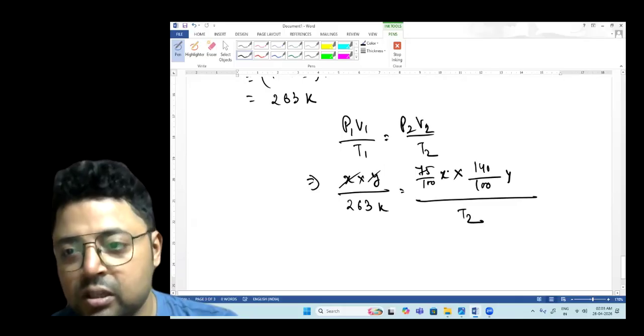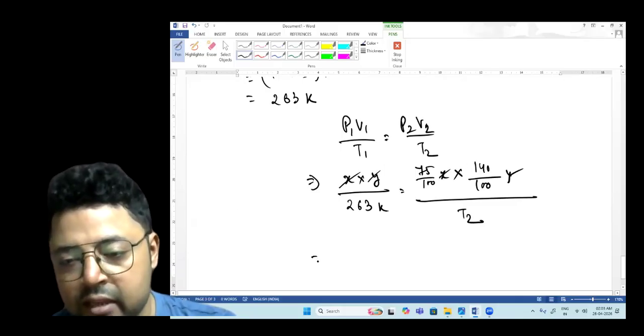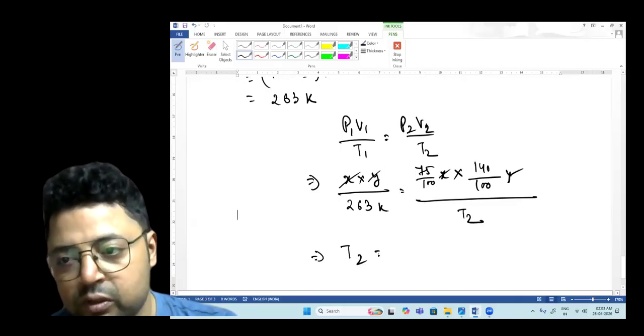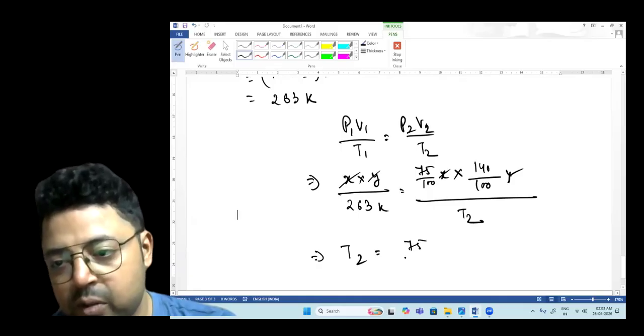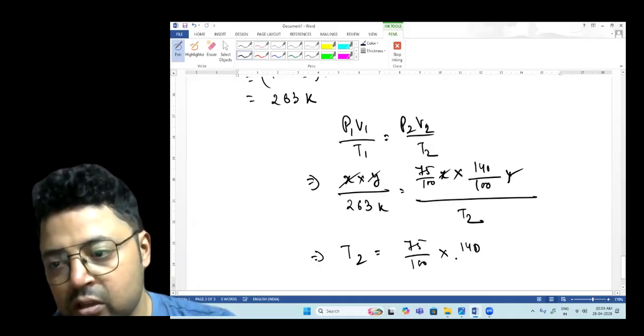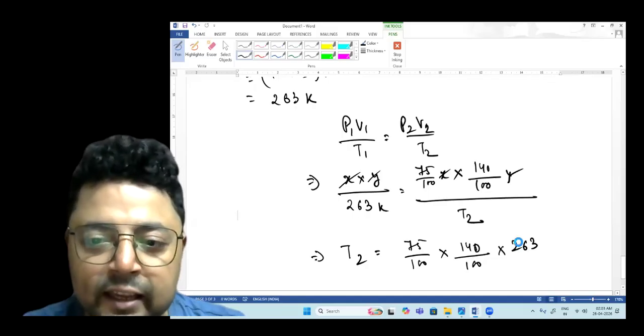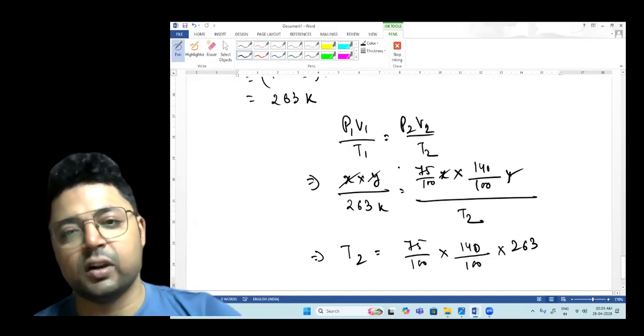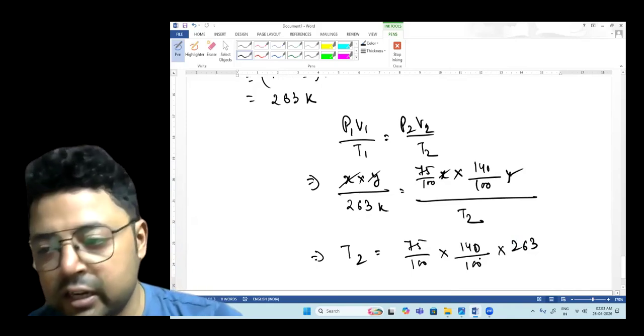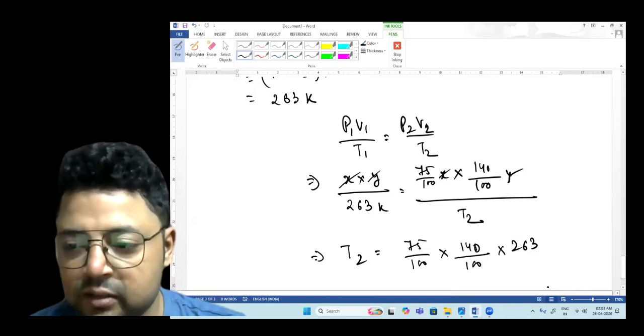Now just cancel the X and Y from both sides. You will write T2 equals 75 over 100 times 140 over 100 times 263.